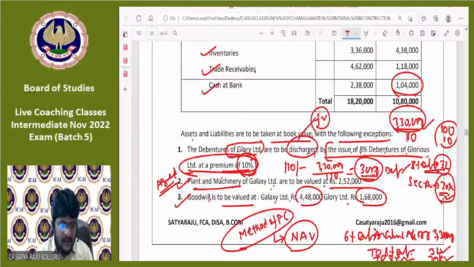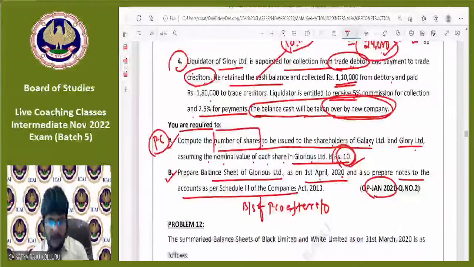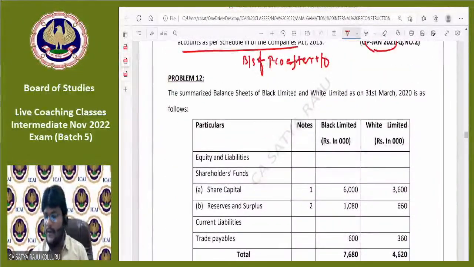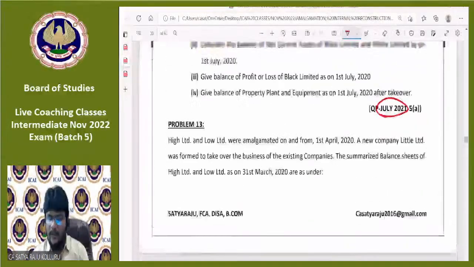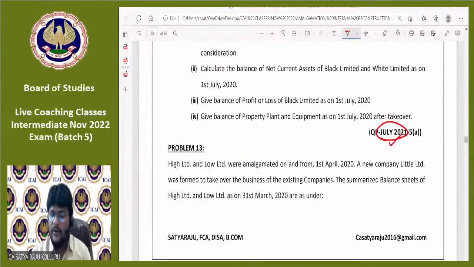Yeah, Pandya Gayatri, the same doubt. I hope I resolved it. Okay. Fine, guys. This is the time for the next problem. I hope I resolved all your doubts as well. Please come to problem number 12, which was also asked in one of the recent examinations, in July 2021. July 2021 means that is one attempt before the last attempt.